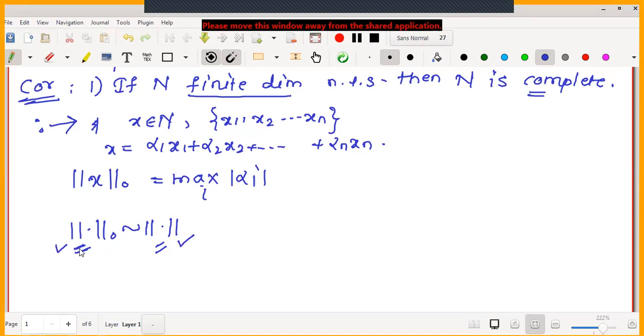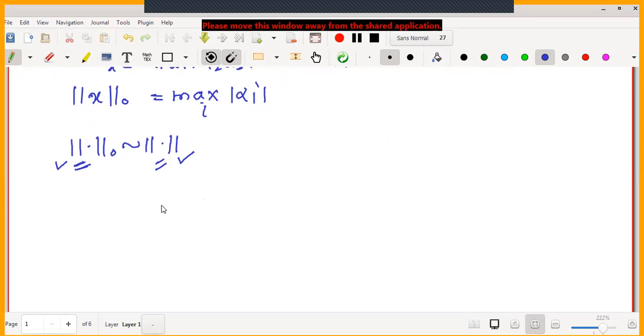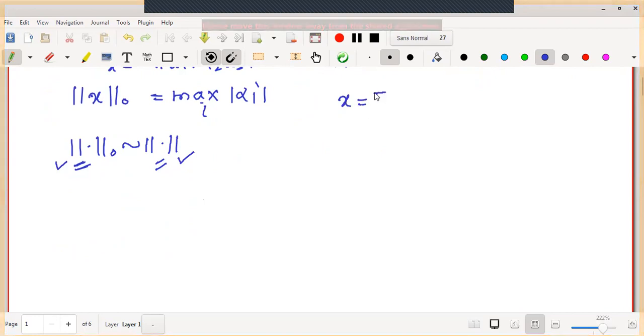Therefore, if I prove the completeness property with respect to norm 0, it is equally true for an arbitrary norm as well. This is the zeroth norm we have defined, and x is any arbitrary vector, with alpha i, i running from 1 to n.